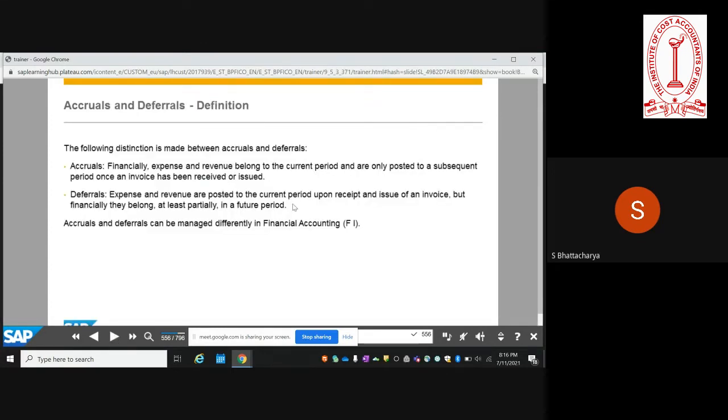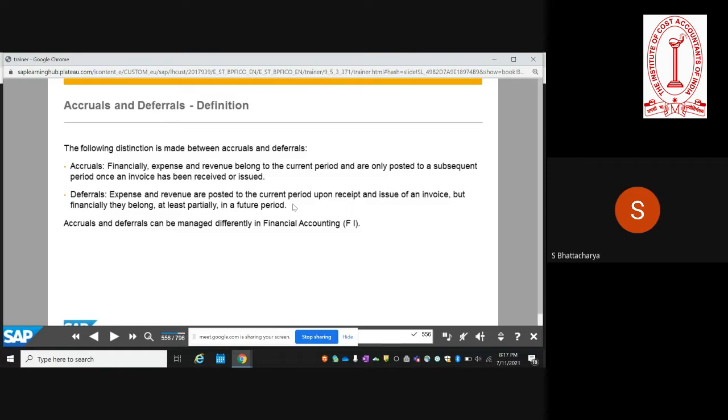Now let us understand the main difference between an accrual and a deferral. Accruals are where the expense and the revenues belong to the current period and are posted to a subsequent period once the invoice has been received or issued. Deferrals are different in the sense that they relate to a circumstance where an expense or revenue is posted to the current period once you receive the invoice, but it may belong to a future period.